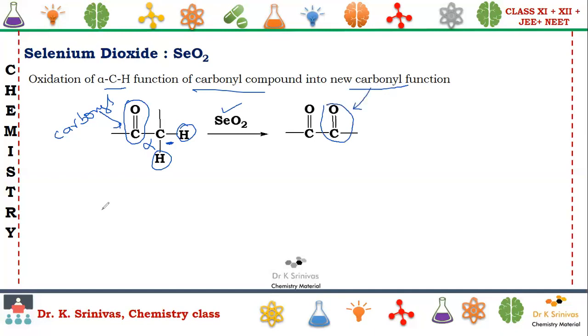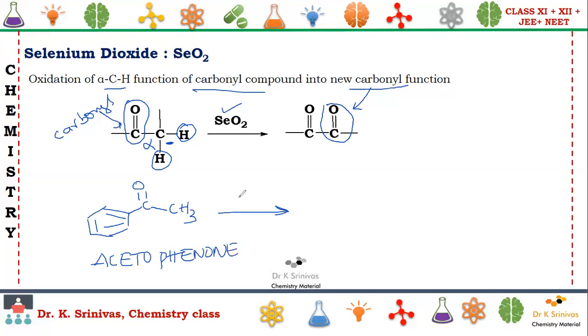Better if you take one example and apply this concept. Now we take this one, C double bond O, CH3. This is nothing but acetophenone.